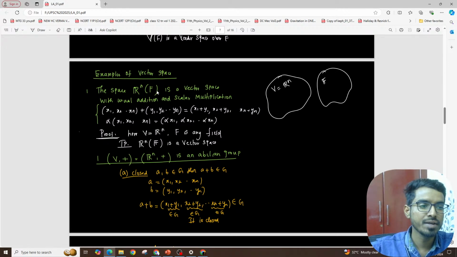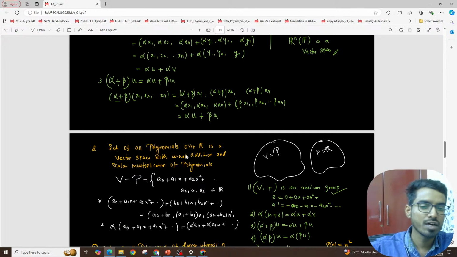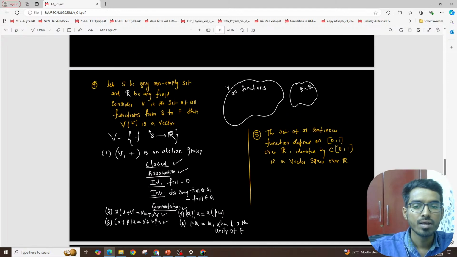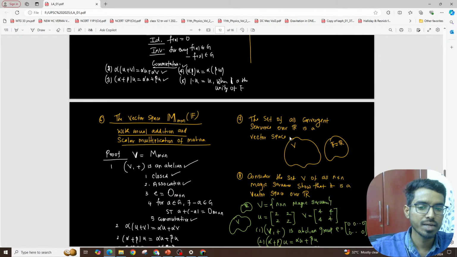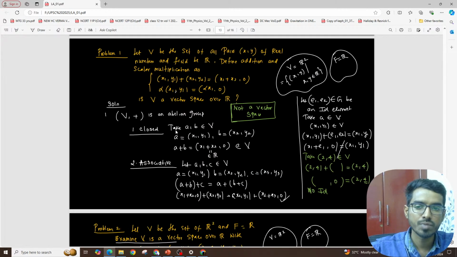And your field can be anything. And then we have shown that the set of all polynomials over the real numbers is a vector space with the usual addition and scalar multiplication of polynomials. That is, your V is your polynomials, and the field F is the real numbers. And then we have the set of all functions, also a vector space over the real numbers. And then the set of all m by n matrices over the real numbers is also a vector space.